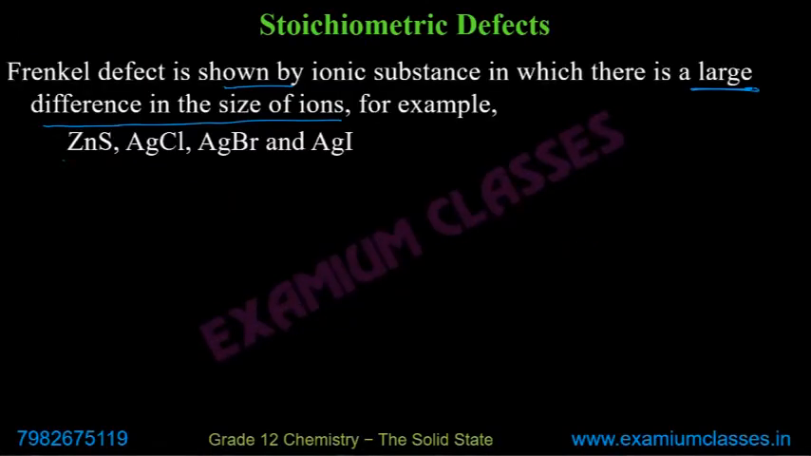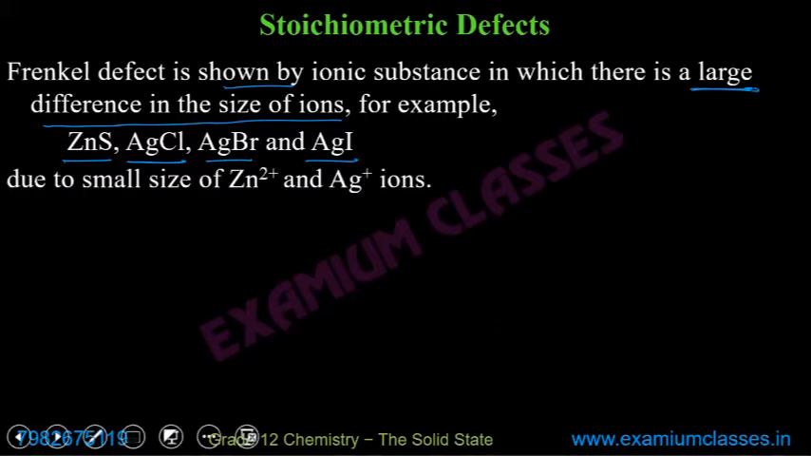Examples are these ones: zinc sulfide, silver chloride, silver bromide, silver iodide. And remember, as I said, one of these shows Schottky defect as well. So this condition is not very rigid. But largely, if it is asked, you will say that Frenkel defect will be shown by those ionic solids in which there is a large difference between cation and anion size. So for example, here Zn2+ is very small, sulfide ion is very large.